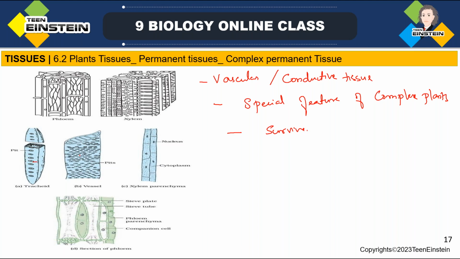In xylem itself you can see different types of cells, right? This is one, another one, and this is another one. In phloem also, this is the section of phloem, and there you can see different types of cells.